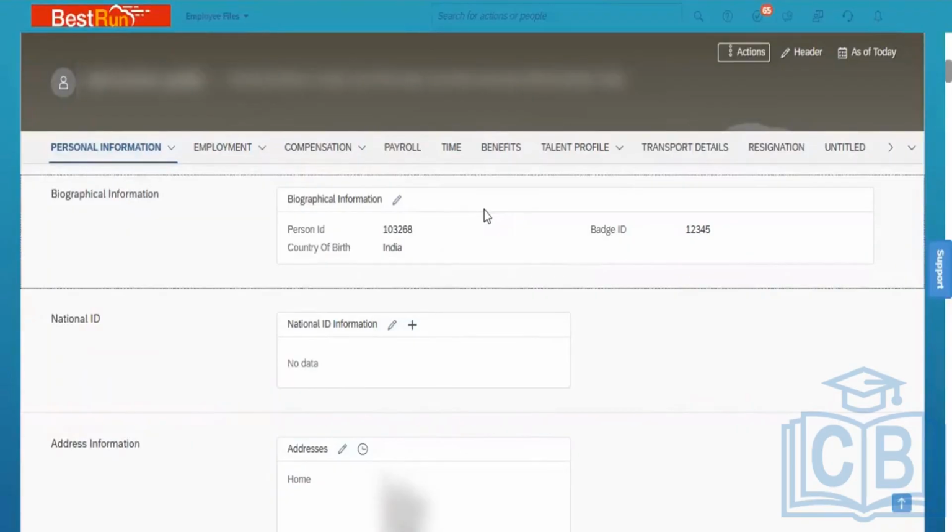What is it called? Non-effective. The portlet which cannot maintain the history, that type of portlet is known as a non-effective dated portlet.